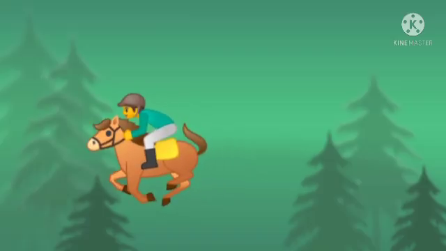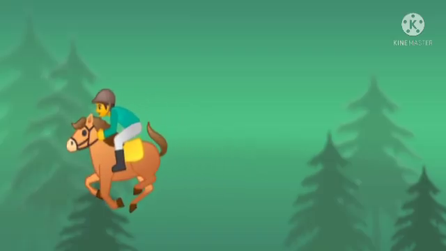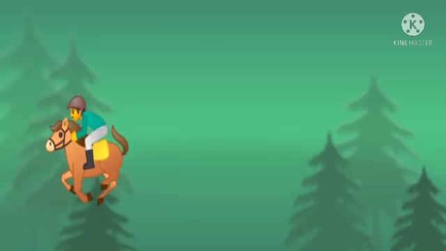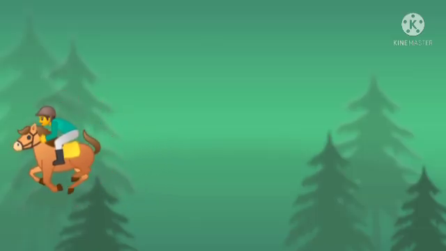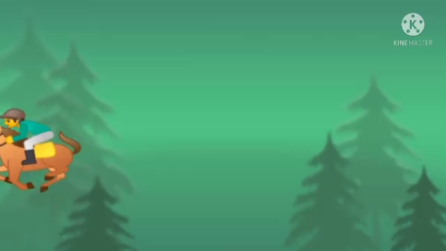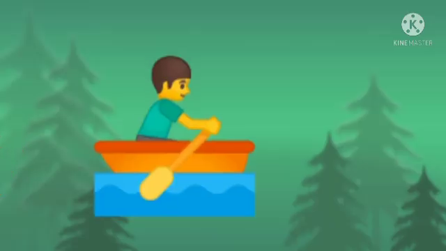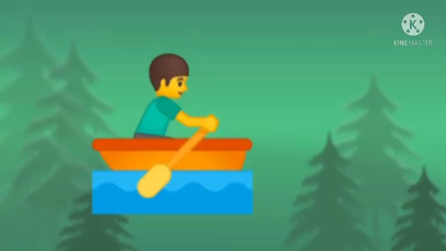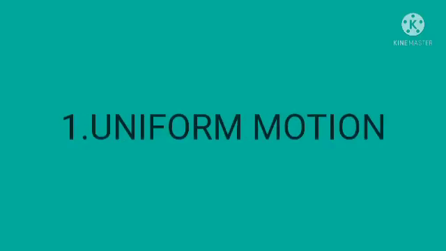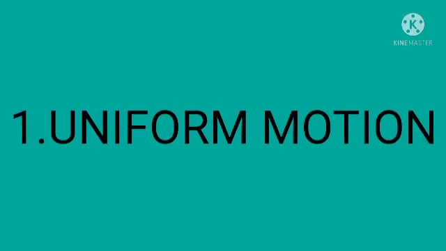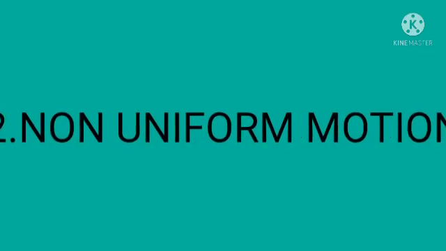Motion can be defined as relative. Motion of an object depends on the observer. Motion can be of two types, uniform motion and non-uniform motion. First, we discuss uniform motion and non-uniform motion.